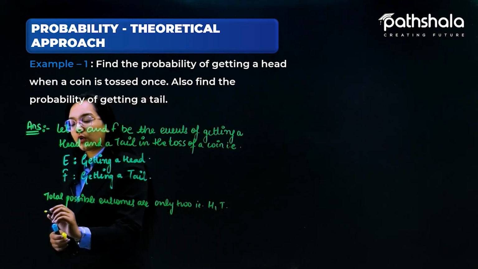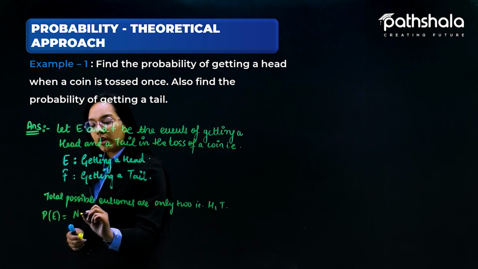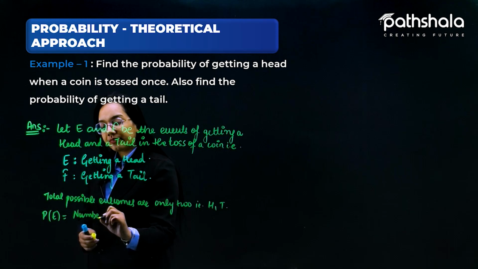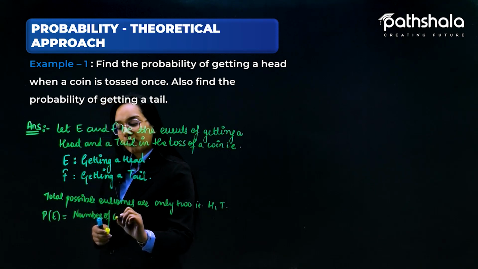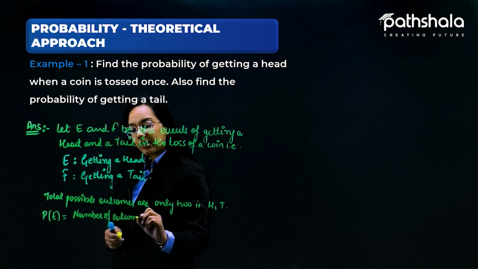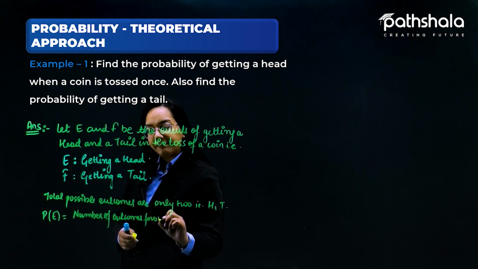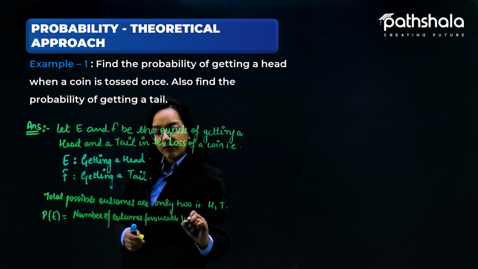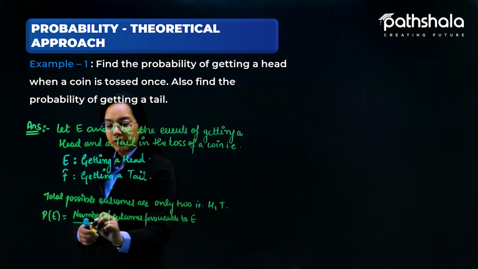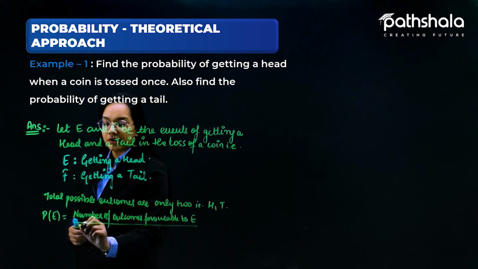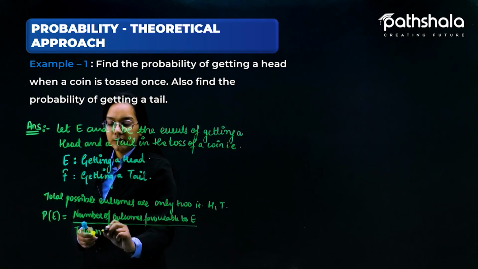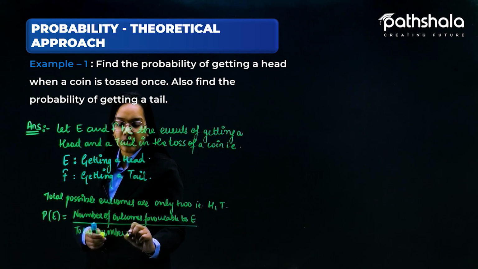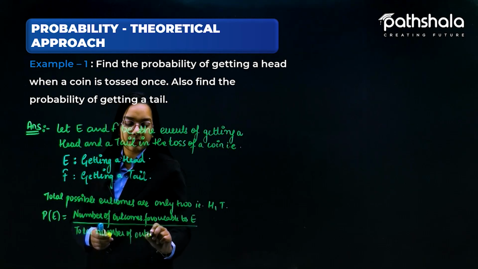So the probability of getting E is equal to the number of outcomes favorable to E divided by the total number of outcomes.